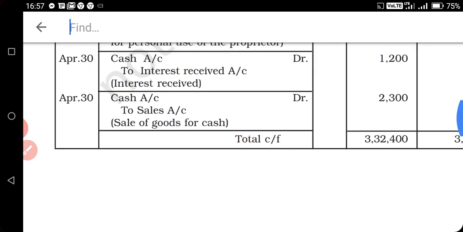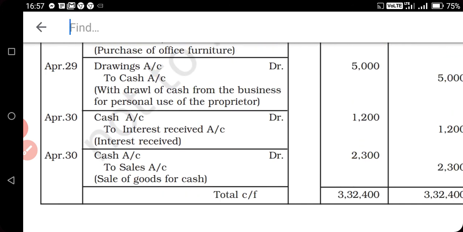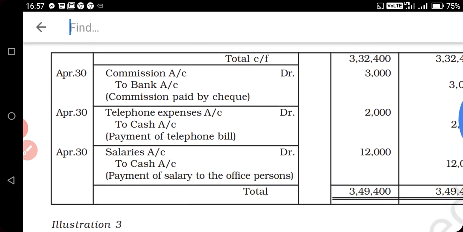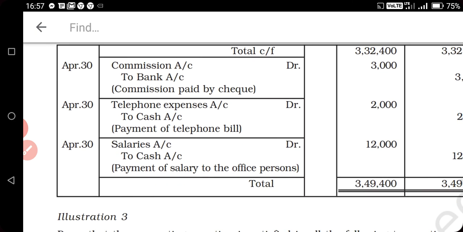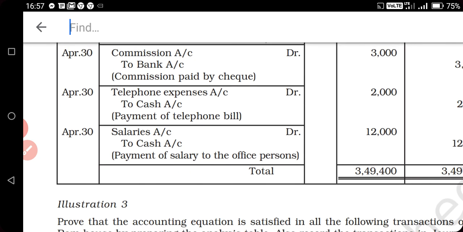Again our page has been completed and the transactions have not completed. So again you will do the total, or you will write the CF carry forward, and total you will write, and again you will start the next page. So first of all you will write the brought forward. This is, and last three entries are there.